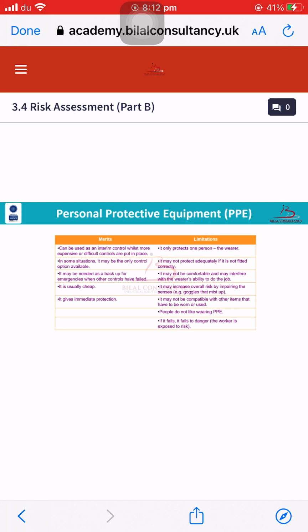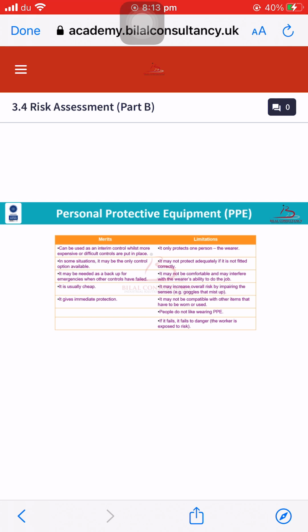So the merits of PPEs are that they can be used as an interim control while more expensive or difficult controls are put in place. For example, if we have applied all the engineering controls and the administrative controls, we will still use PPEs as an additional control measure to prevent any accident or incident from happening.